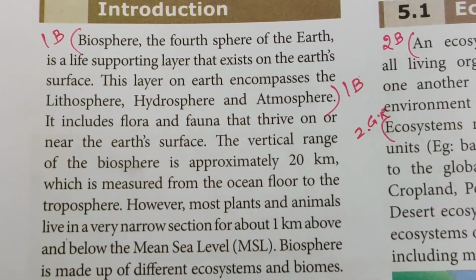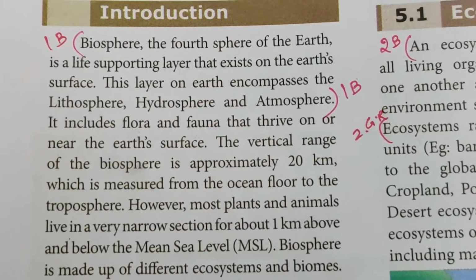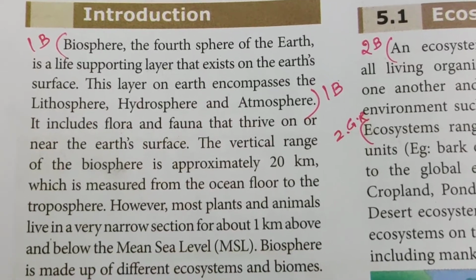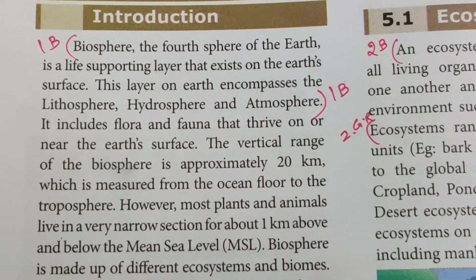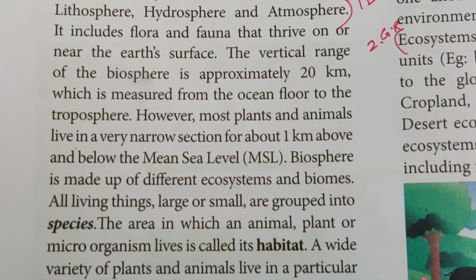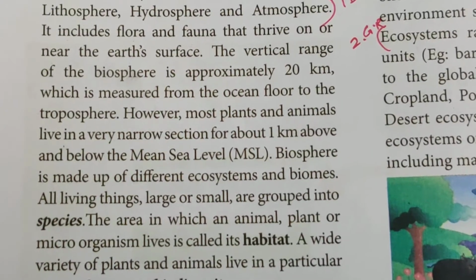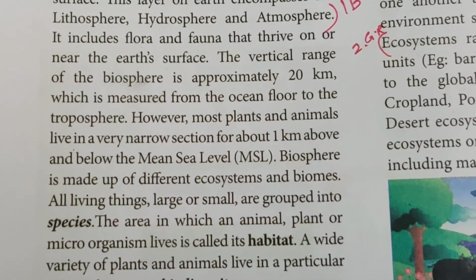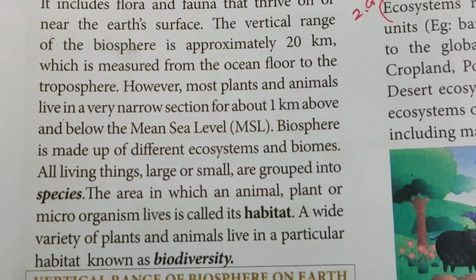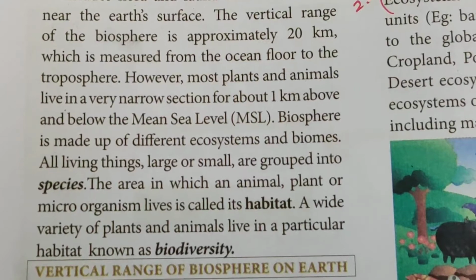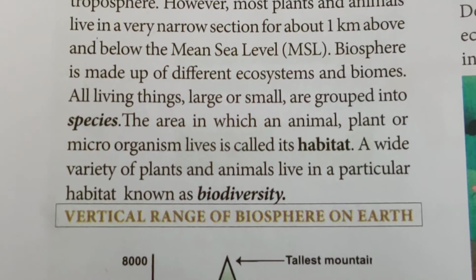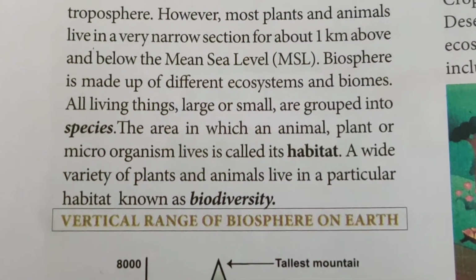It includes flora and fauna. Flora are plants, and fauna are animals that thrive on or near the earth's surface. The vertical range of the biosphere is approximately 20 km, measured from the ocean floor to the troposphere. However, most plants and animals live in a very narrow section, about 1 km above and below mean sea level. The biosphere is made up of different ecosystems and biomes.